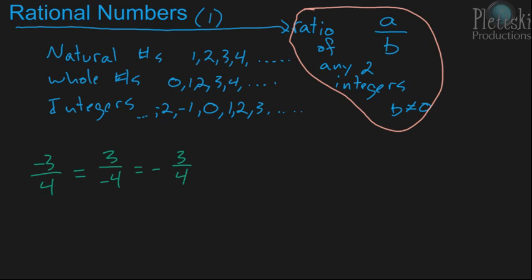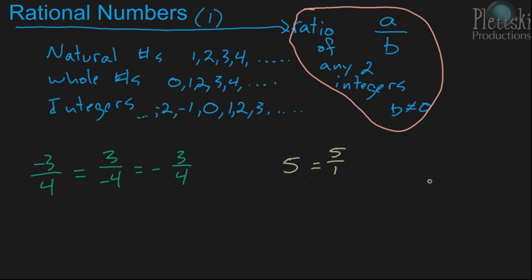Now, what if we have a whole number? Can a whole number be written as a rational number, as a ratio of two integers? Well, let's take a look. If you have the number 5, we could write that as 5 over 1, because 5 divided by 1 is 5. So this is a ratio of two integers where b does not equal 0. So any whole number is also a rational number.